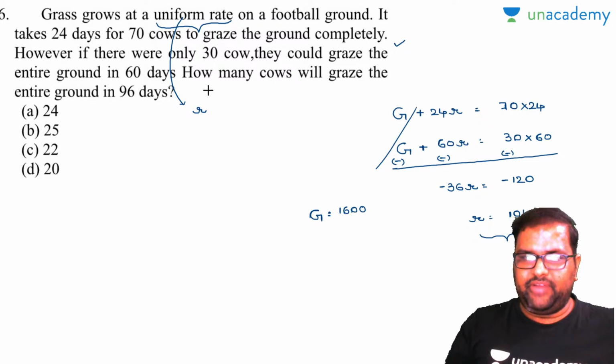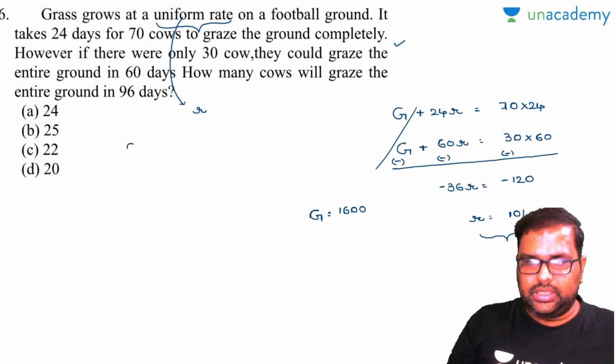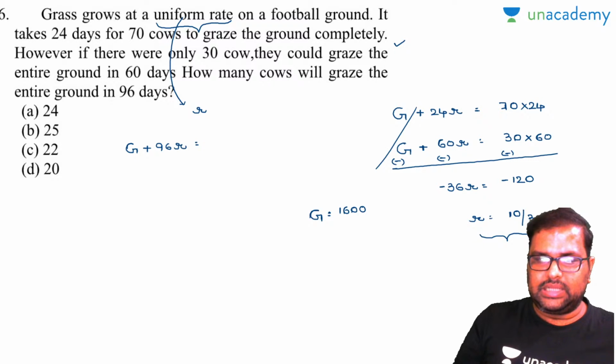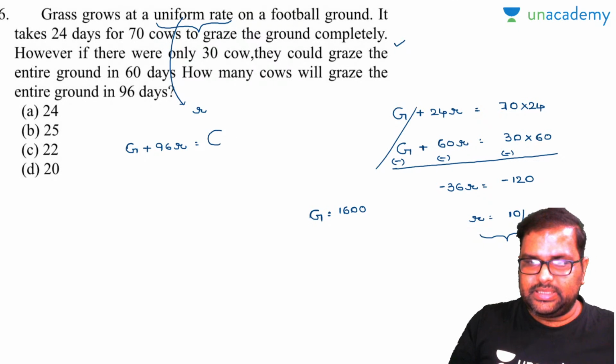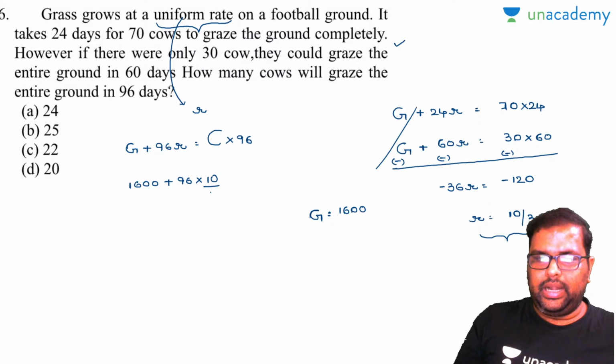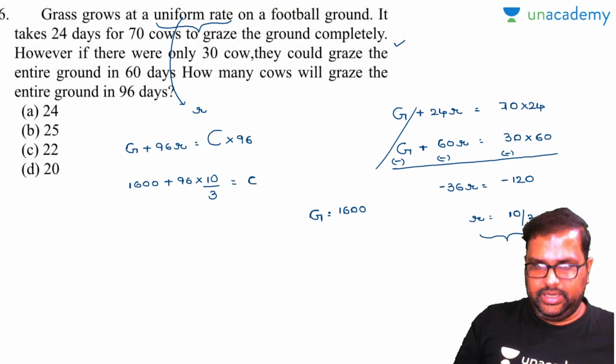Now you can frame how many cows. The initial amount of grass is G. So it will take 96 days into R. This is the total amount of grass available. This will be grazed by C number of cows in 96 days. And you know your G value as 1600, and you know your R value as 10 by 3. And automatically C into 96.